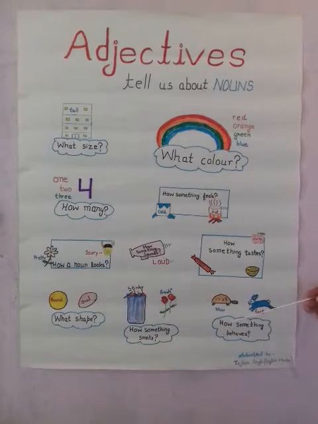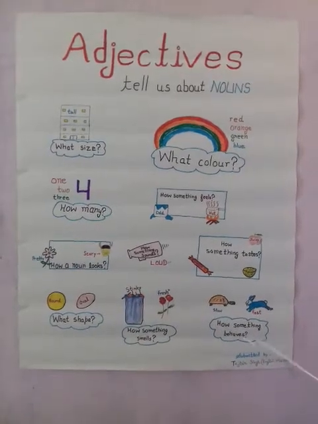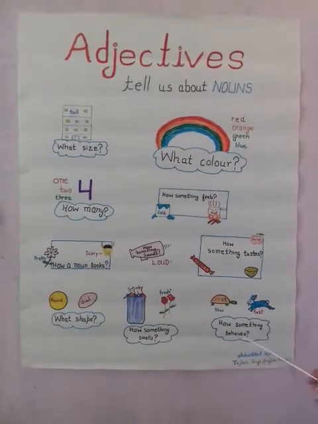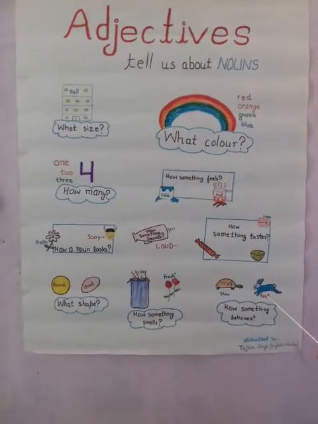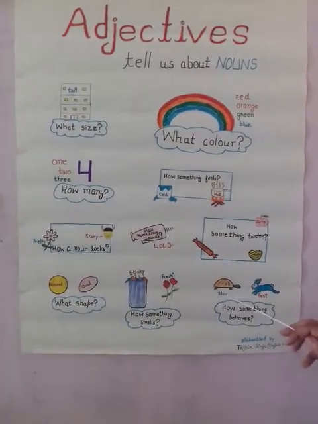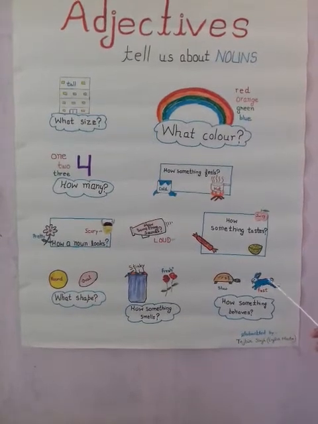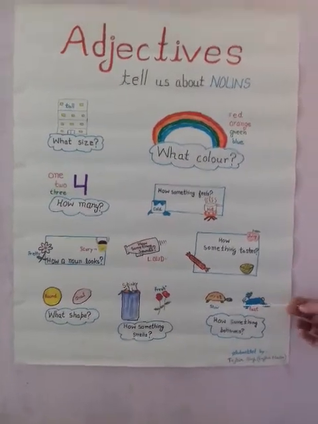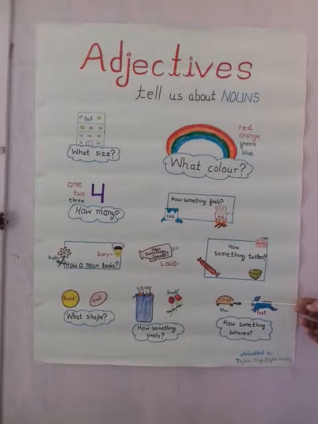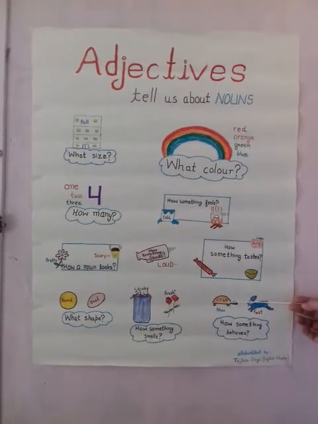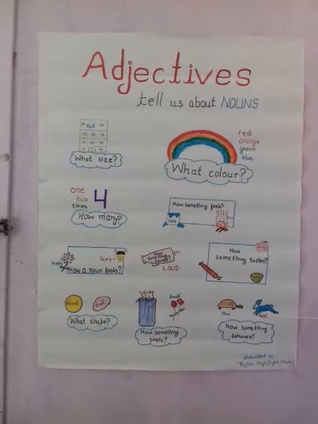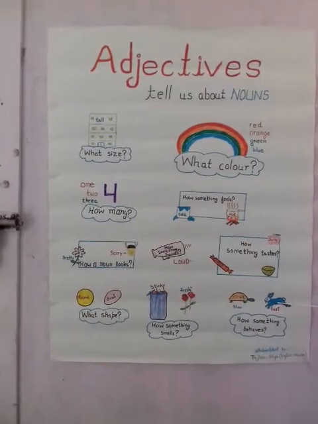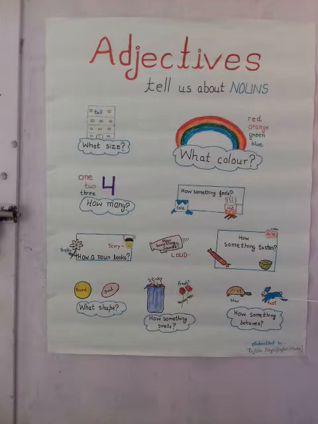At last, adjectives also tell us how something behaves, how a noun behaves. For example, slow and fast. We can say slow tortoise, fast rabbit. So the word slow is an adjective because this is telling the behavior of the tortoise. Fast is an adjective that is used to describe the behavior of the rabbit.